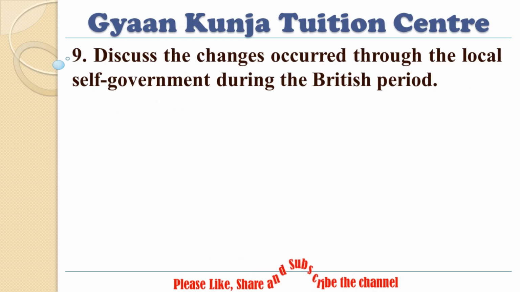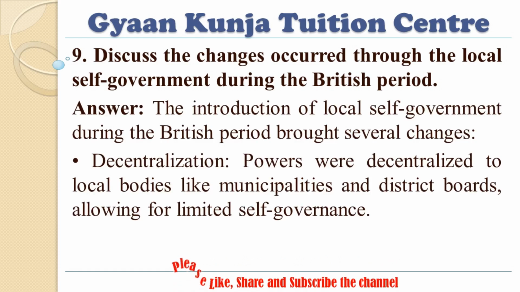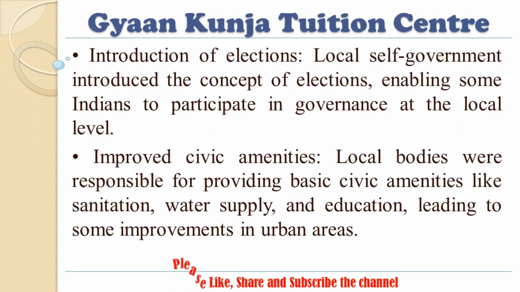The Act maintained British dominance and control over important administrative matters, offering only token reforms. 9. Discuss the changes that occurred through the local self-government during the British period. Answer: The introduction of local self-government during the British period brought several changes. Decentralization. Powers were decentralized to local bodies like municipalities and district boards, allowing for limited self-governance.